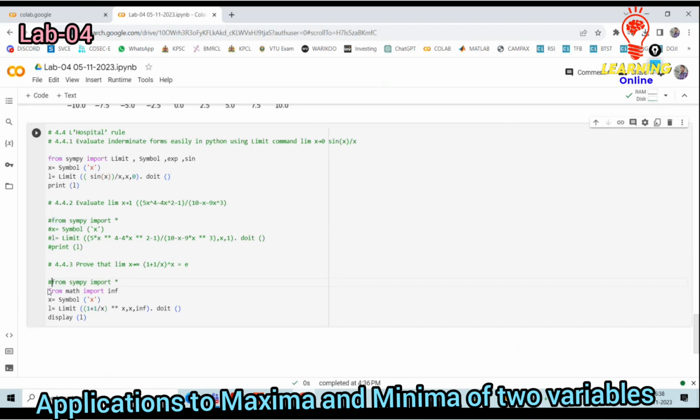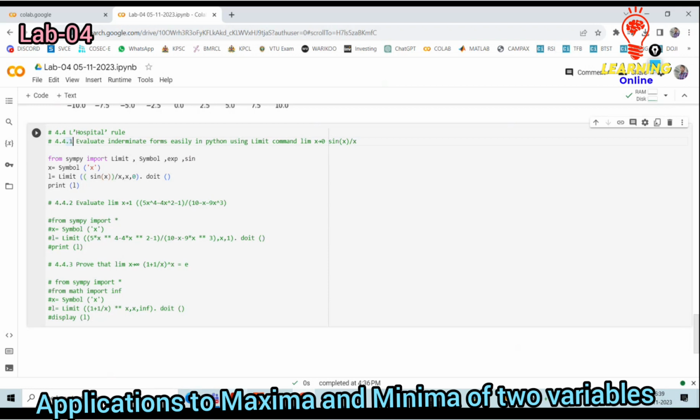Because of that reason, I am taking it as a comment, because I need to execute the particular example that is defined. Comment means it won't be included during execution. Okay, that is the first expression.